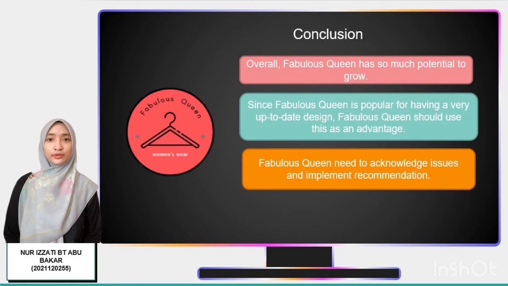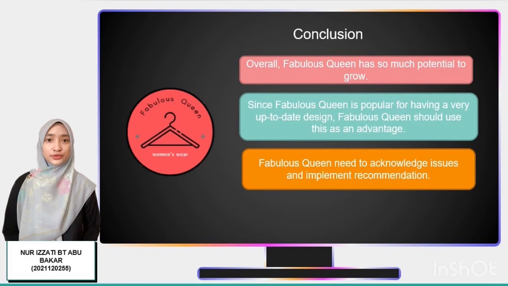Overall, we believe that Fabulous Queen has so much potential to grow. Fabulous Queen is popular for having a very up-to-date design. If Fabulous Queen uses this as an advantage, it will definitely be a turning point to expand the operation more in the future. Not only that, it is also very important for Fabulous Queen to acknowledge the issue that can be a problem to the business. Also, follow the recommendations provided as they will help Fabulous Queen to solve their issue in order to become a successful business on the same level as the other top women clothes businesses.